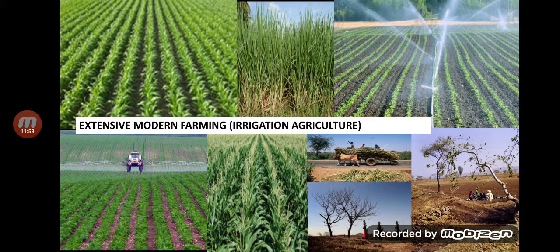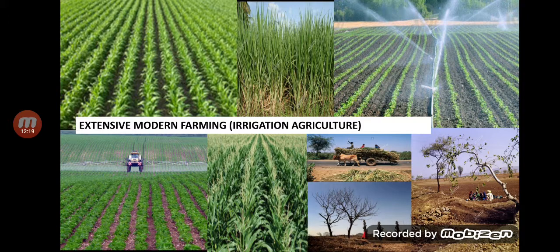Coming to agriculture, you can see in the next slide, extensive modern farming, irrigation agriculture is practiced on the plateau region. Now, why is it so? Because the plateau receives less rainfall, but plenty of rivers, canals, and lots of irrigation reservoirs. All this water is used by the extensive fields which are found in the plateau region.